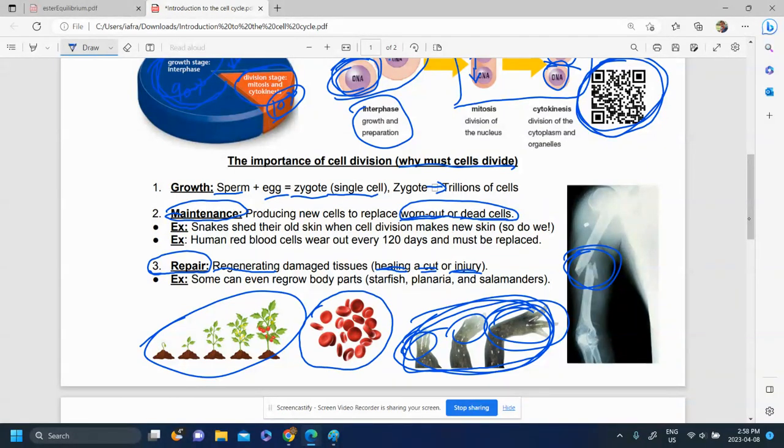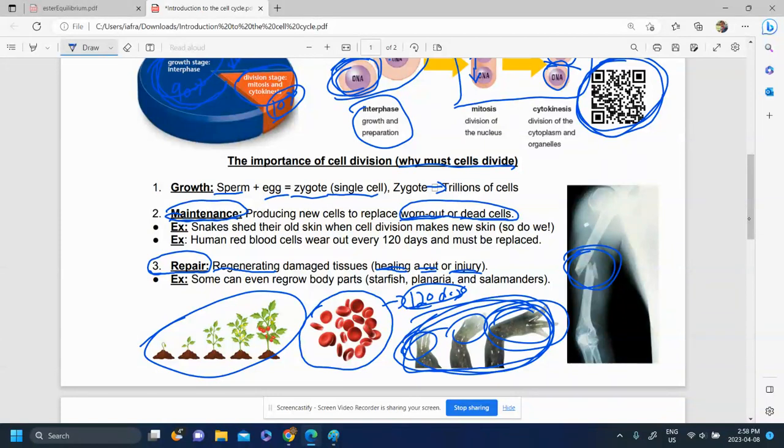So these here in humans, these are red blood cells. As you know, these are ones that carry oxygen. These live for about 120 days, and eventually they die because they get worn out. So we have to replace them, and so we can do that by cell division. So we're able to maintain the organism by doing that.